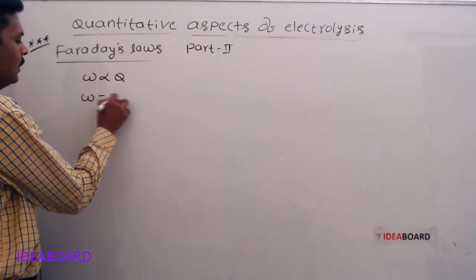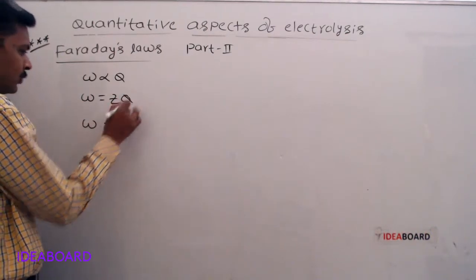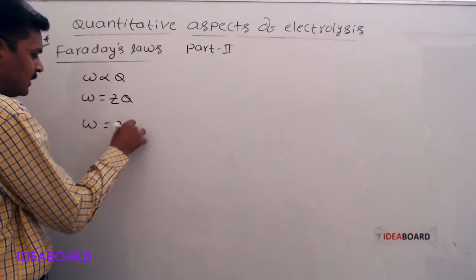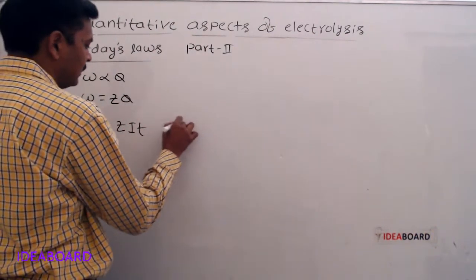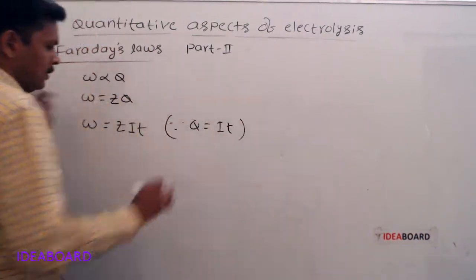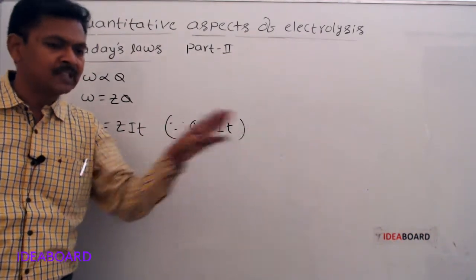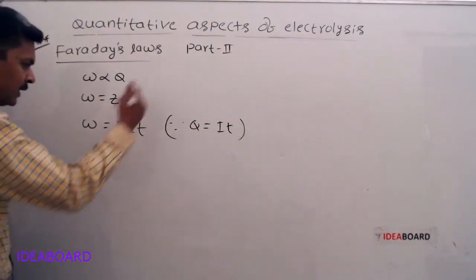W is equal to Z into Q. But this Q is equal to I into T. So W is equal to Z into IT, since Q is equal to IT. Charge in coulombs is equal to current in amperes into time in seconds. W is equal to Z into IT.